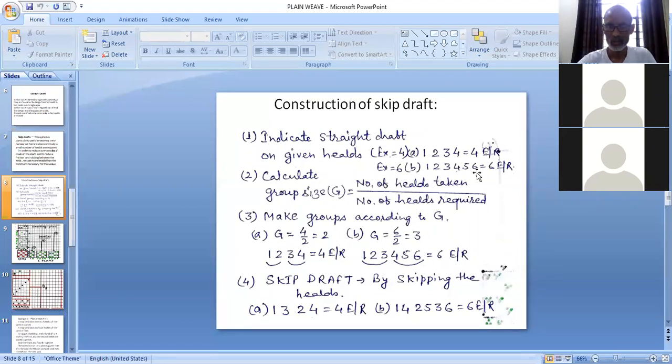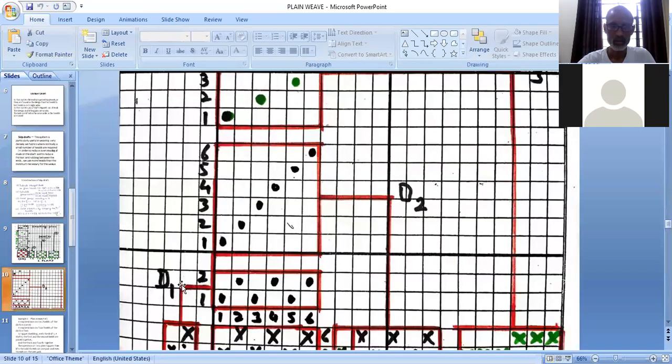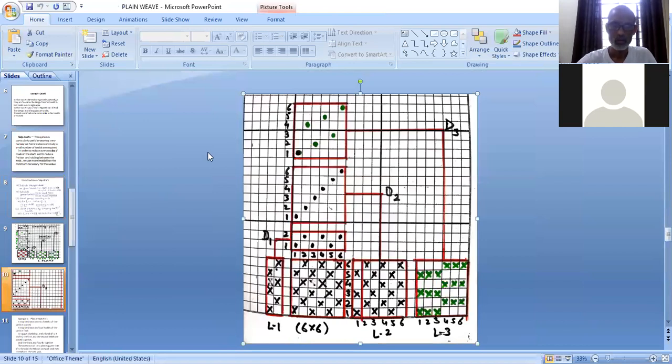With 6 healds, we took the straight draft and changed it to skip draft: 1 4 2 5 3 6. The same is indicated here. 1 4 2 5 3 6, and we are getting this lifting plan. If we are taking skip drafting, we get this lifting plan. If we are taking straight drafting, we get this lifting plan. If we are taking only 2 heald frames, here also you can see the same thing.